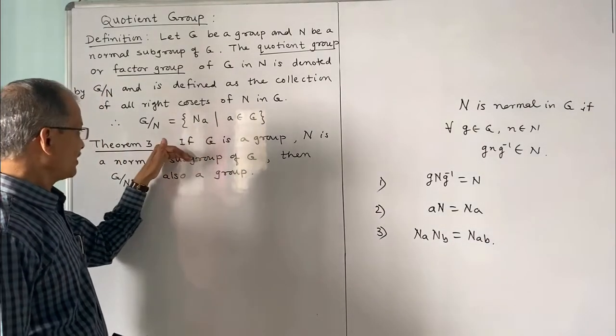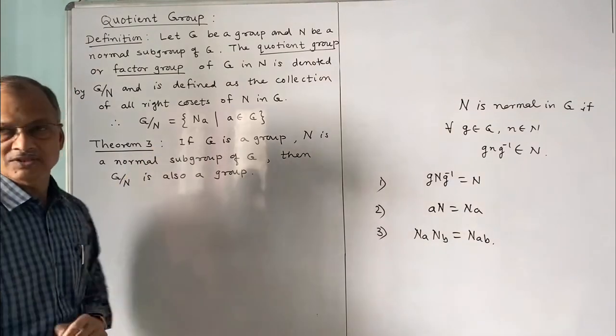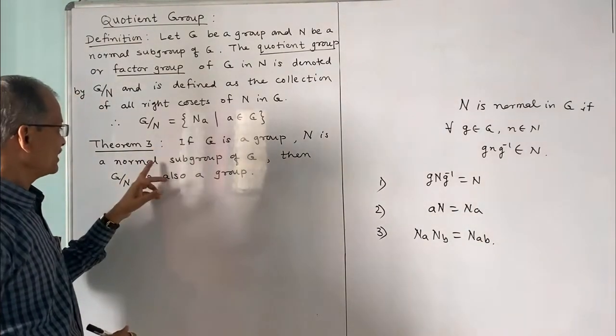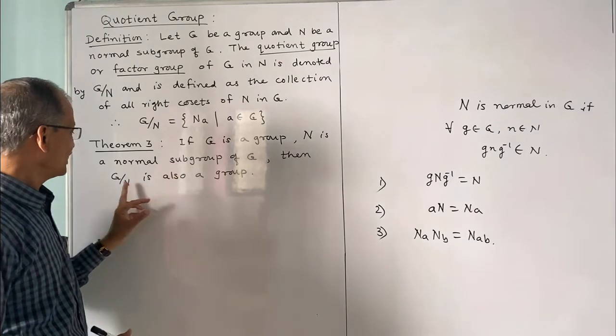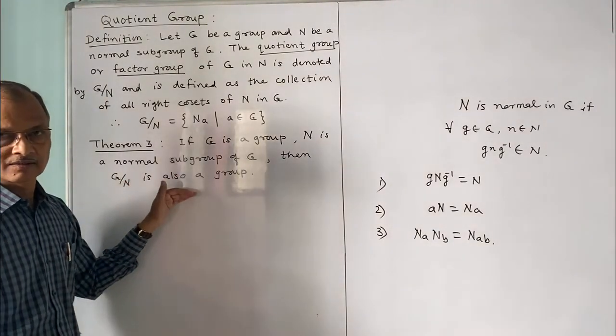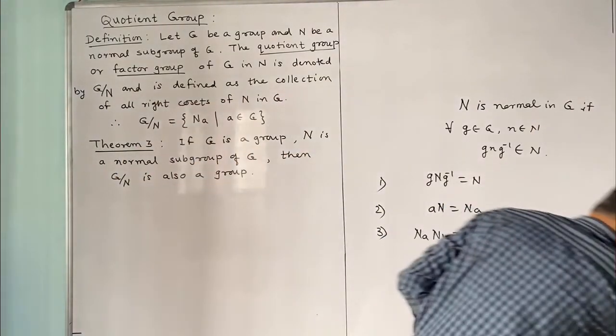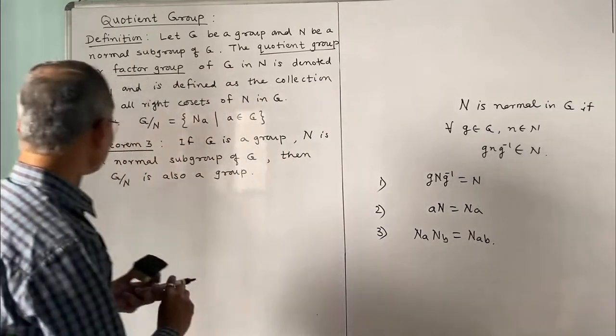Now we shall have this as a result, theorem number 3. If G is a group, N is a normal subgroup of G, then this quotient group G by N is also a group. It is itself a group, that we shall prove. Now we consider the proof.